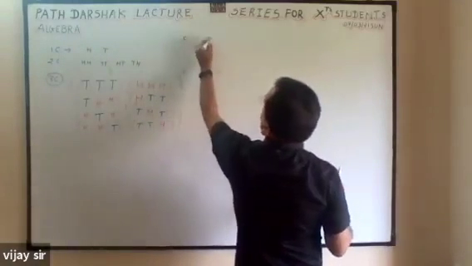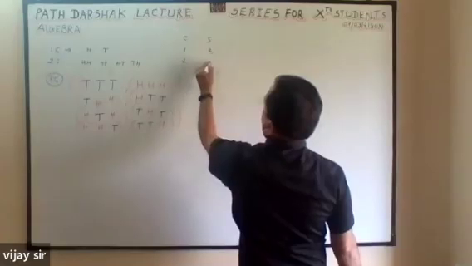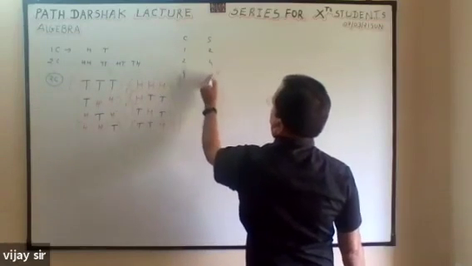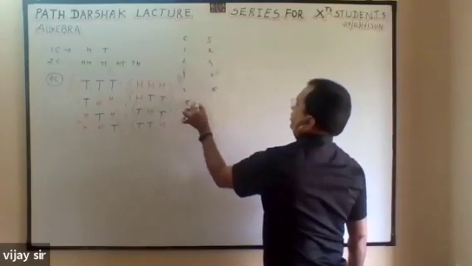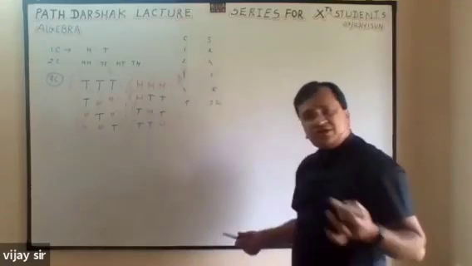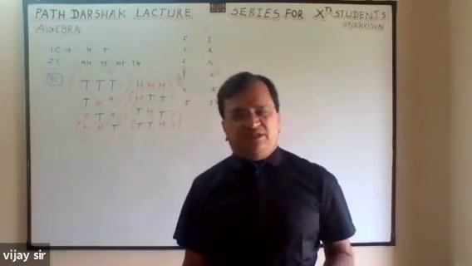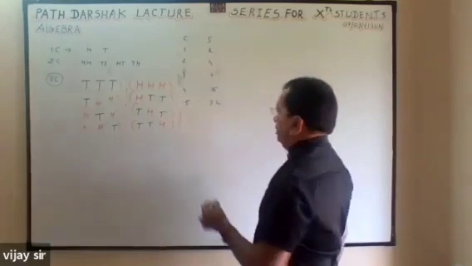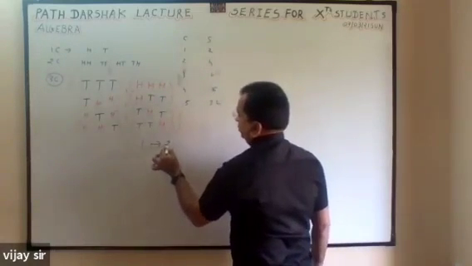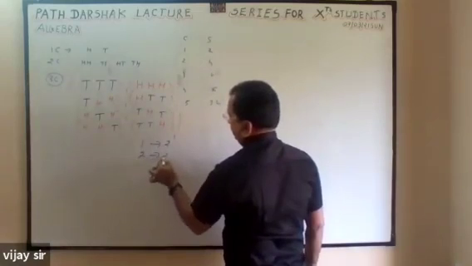Now coins and sample space. One coin, 2. Two coins, 4. Three coins, 8. Four coins, 16. Five coins, 32. What is the relation? If one coin, 2 raised to 1. If two coins, 2 raised to 2.